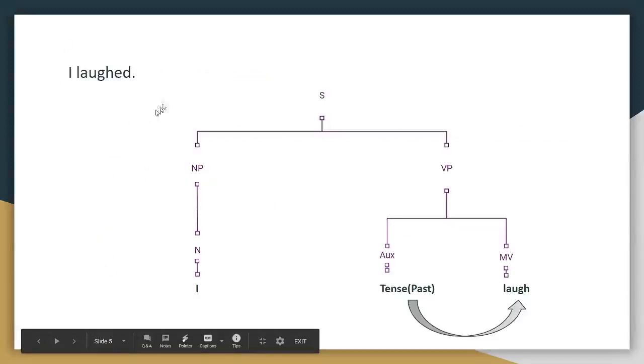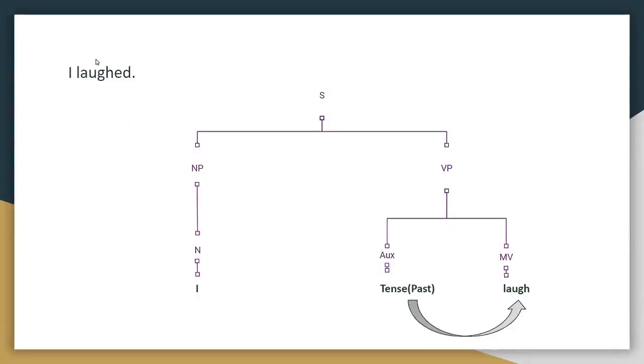So let's take a look at a sentence. Let's split that sentence: I laughed. So this is the sentence. Let's split it into two, NP and VP. As you all know, NP consists only of a noun here, and the noun is I. And VP can be split into two, auxiliary and main verb. So auxiliary and main verb both are compulsory elements.